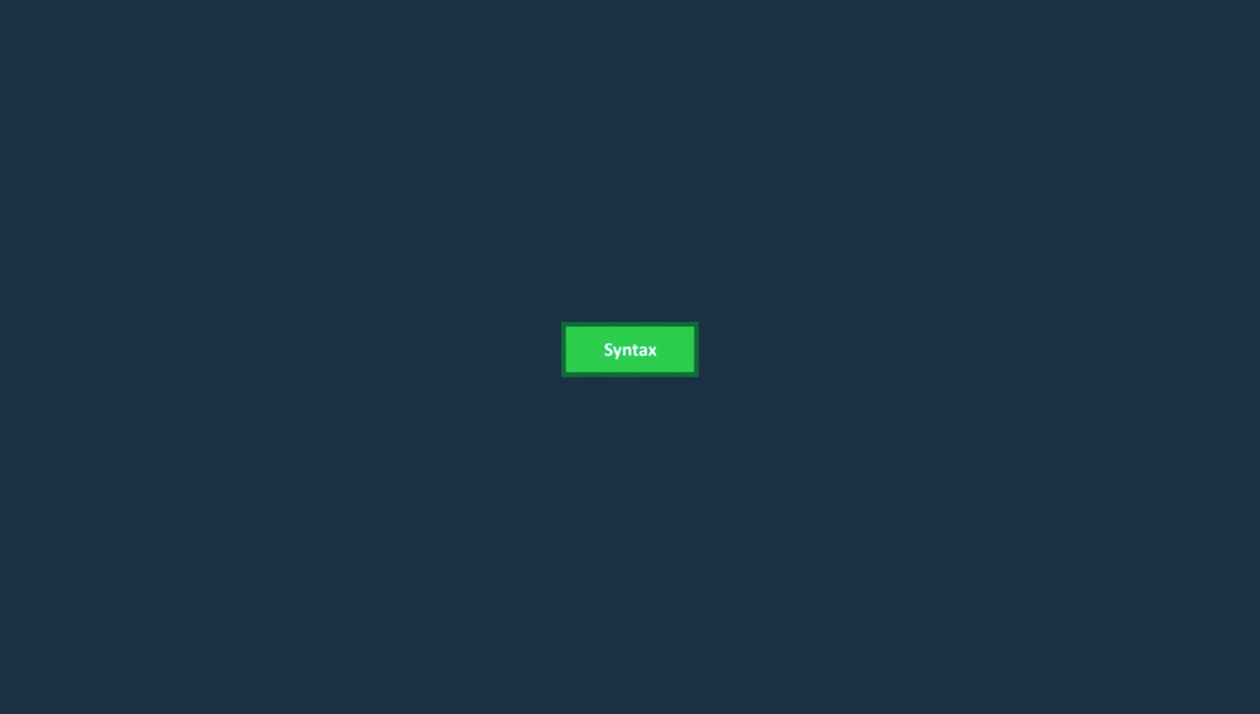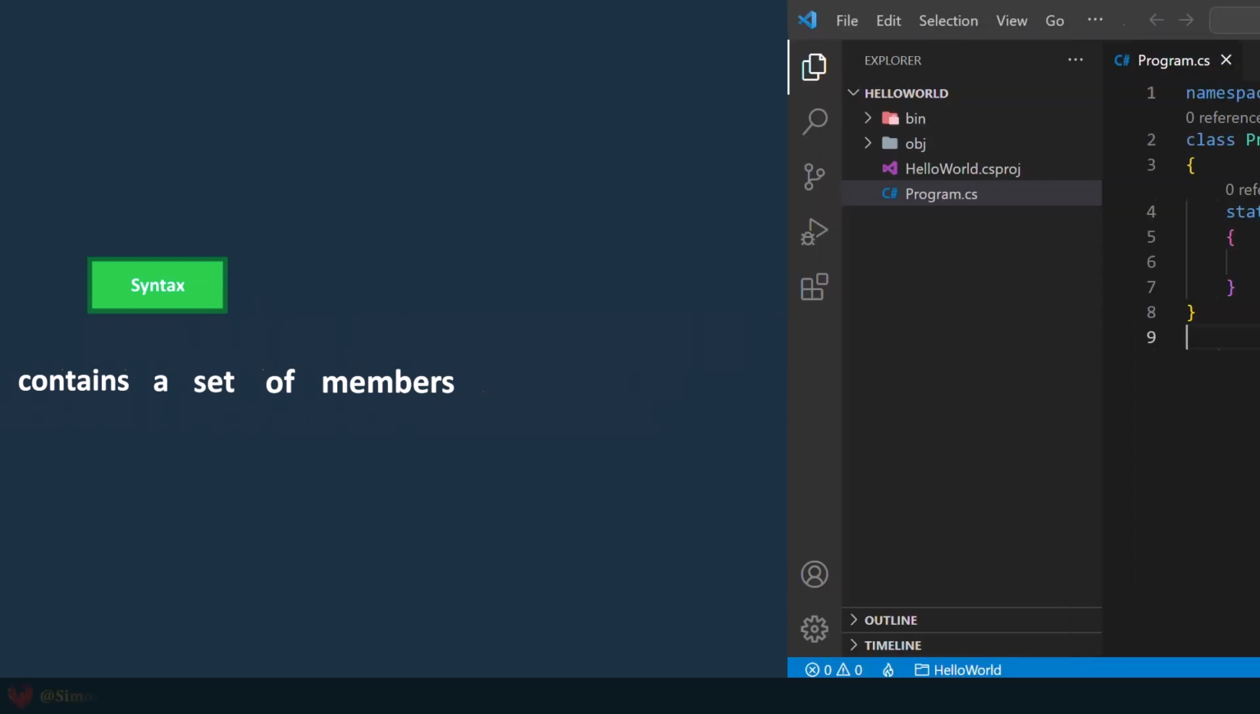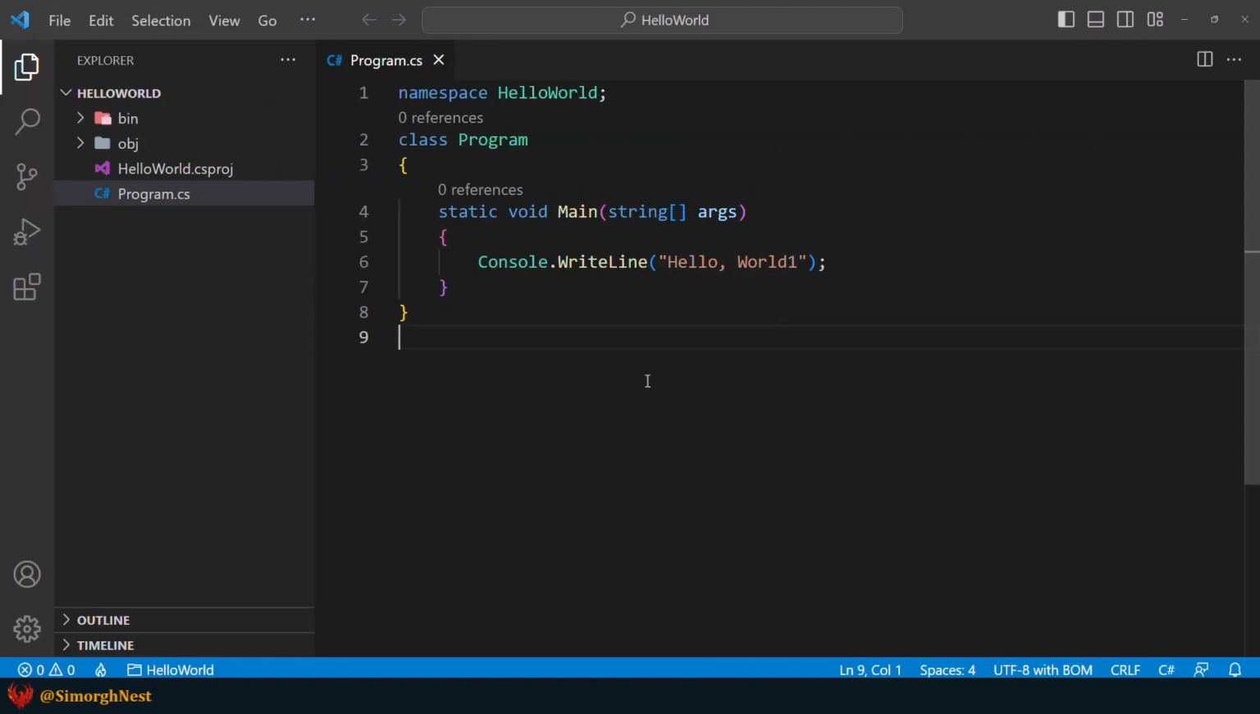For example, in English, these words: class, every, contains, set, members, a, of, have no meaning without syntax. But with syntax, we have: every class contains a set of members. In a programming language like C#, we have the same rules; without them, we can't write any applications. Now, let's introduce some basic C# syntax.